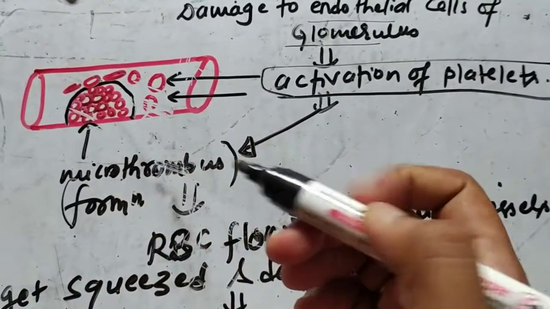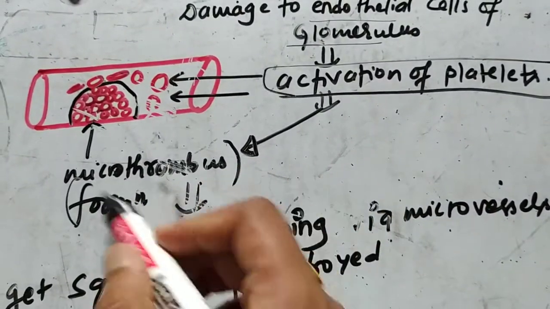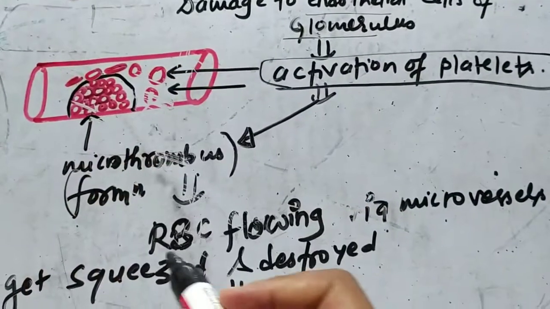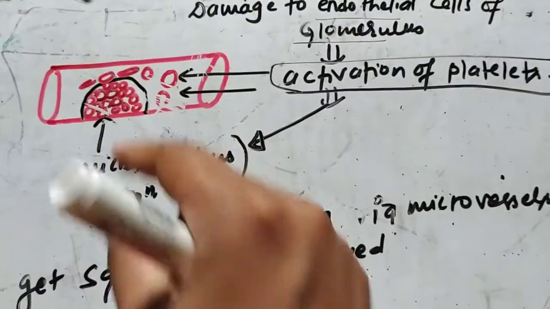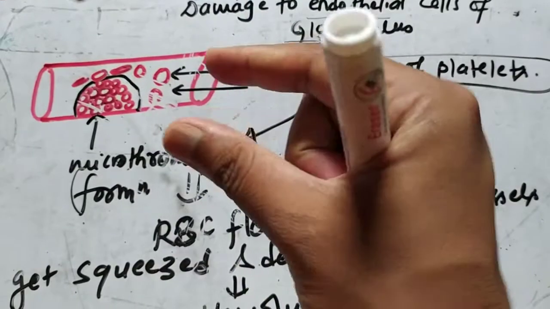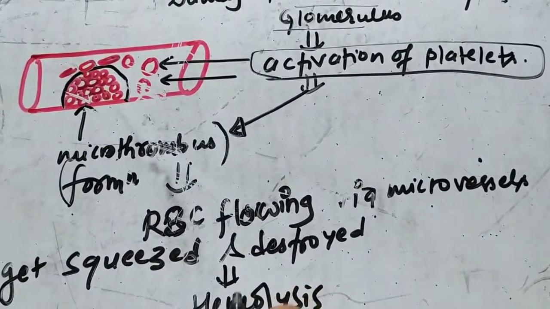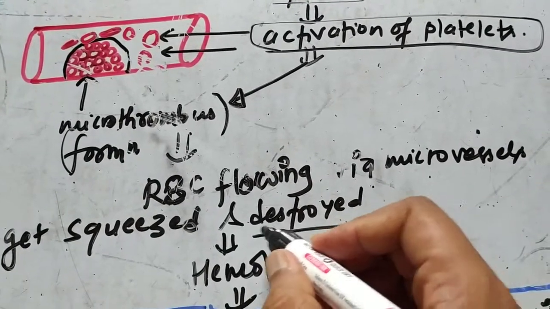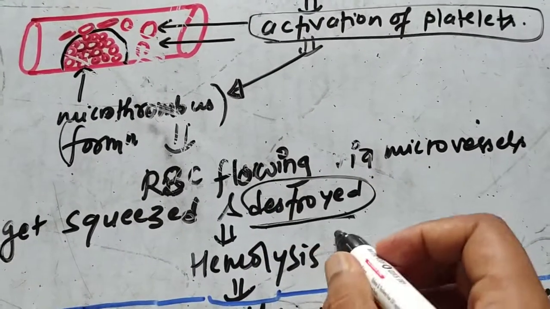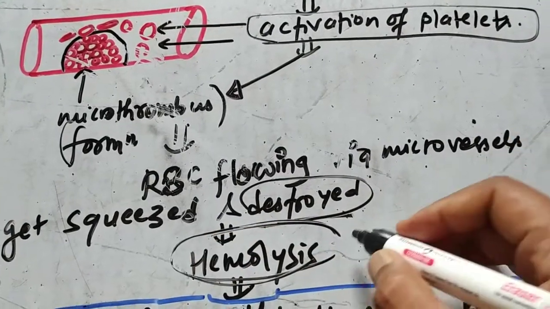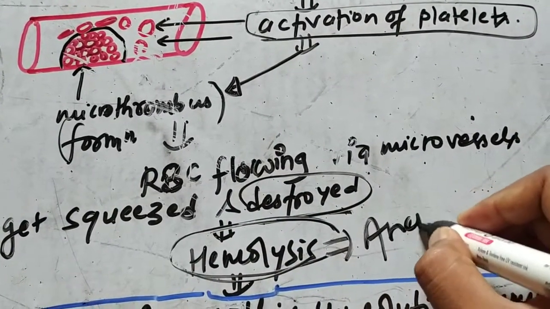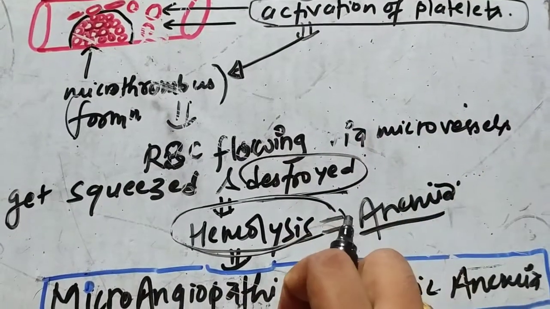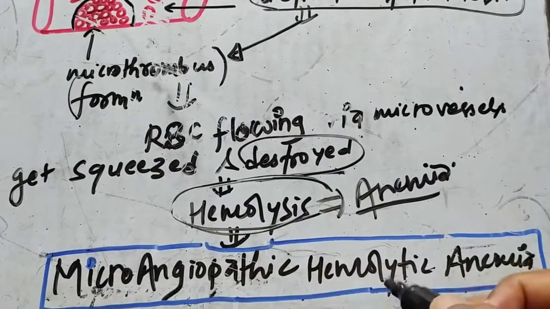It is formed in the vessels, and whatever RBCs are flowing in these microvessels get squeezed by the thrombus. The thrombus squeezes the RBCs, and the squeezed RBCs are destroyed, resulting in hemolysis, and this hemolysis results in anemia. Such type of anemia is known as microangiopathic hemolytic anemia.